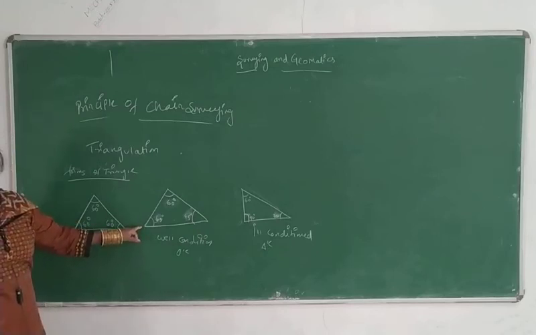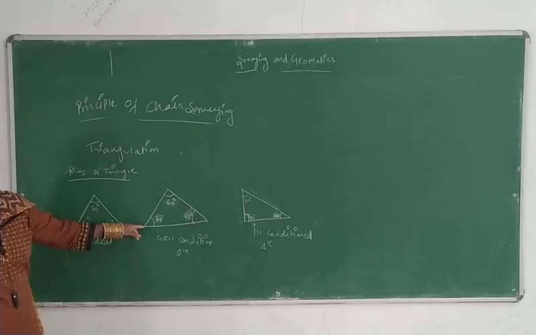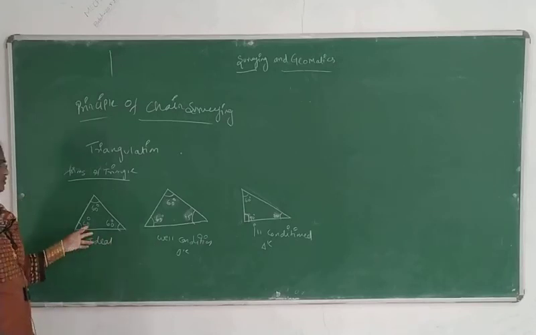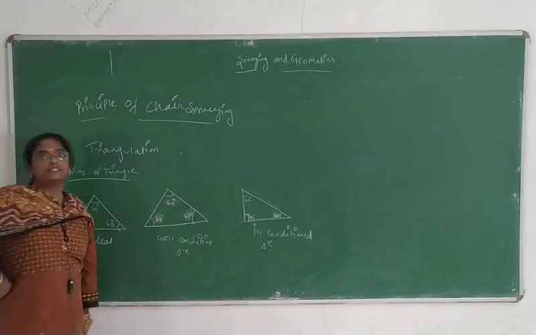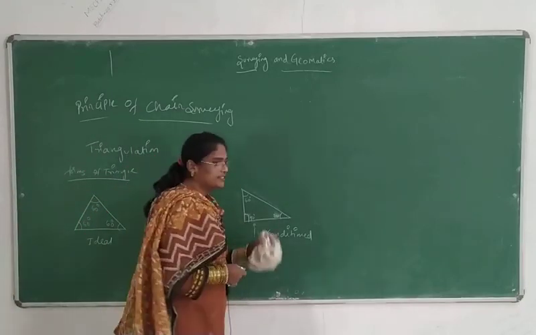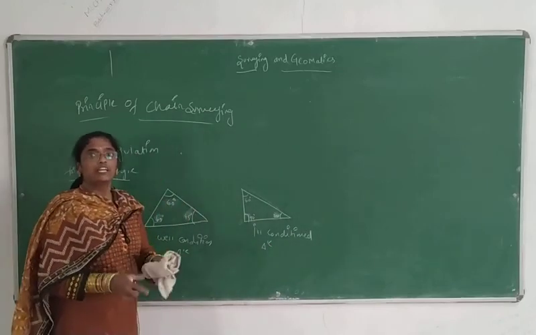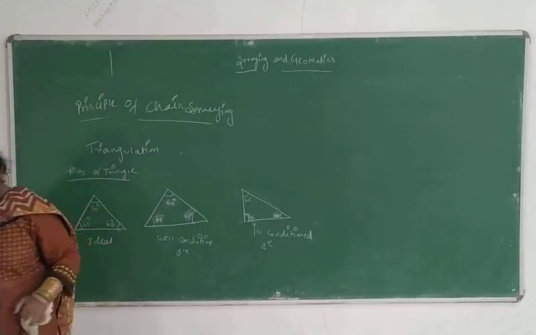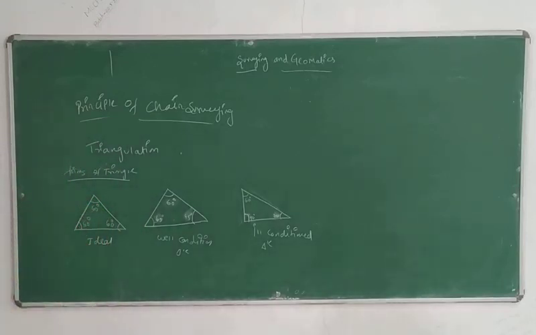In a well conditioned triangle, no angle should be less than 30 and no angle should be greater than 120. So we consider this a well conditioned triangle. That is an ill conditioned triangle. Even this is an ill conditioned triangle because it is lower than 30 degrees. Please note down this one.